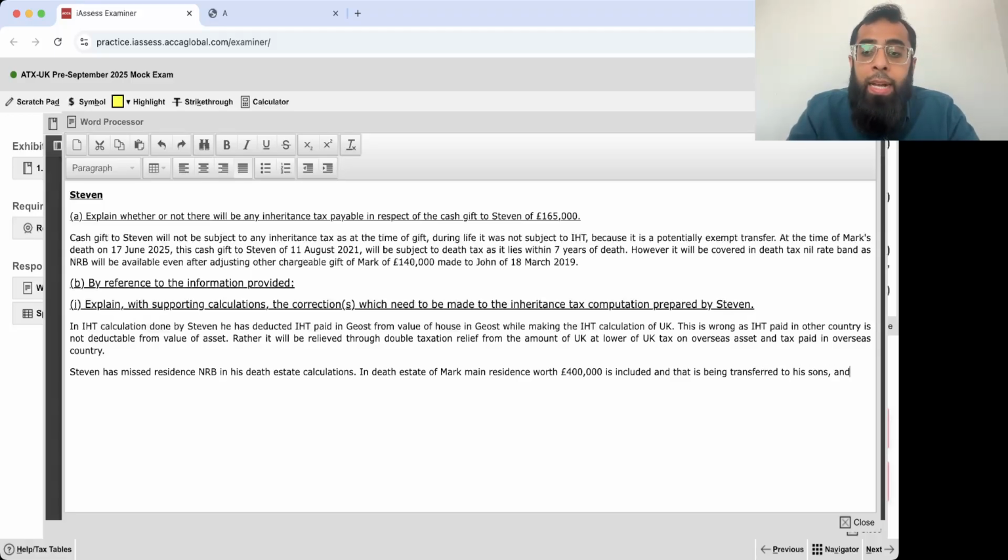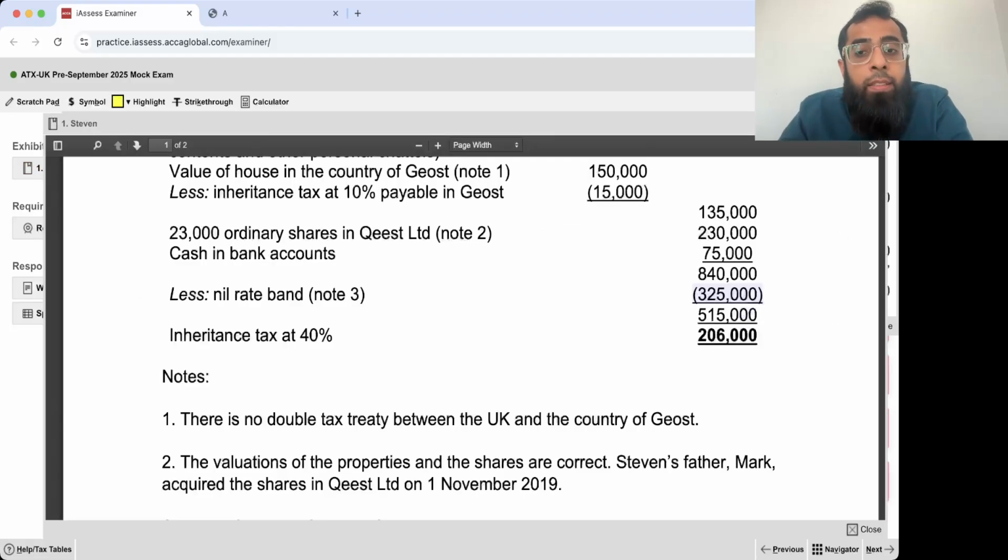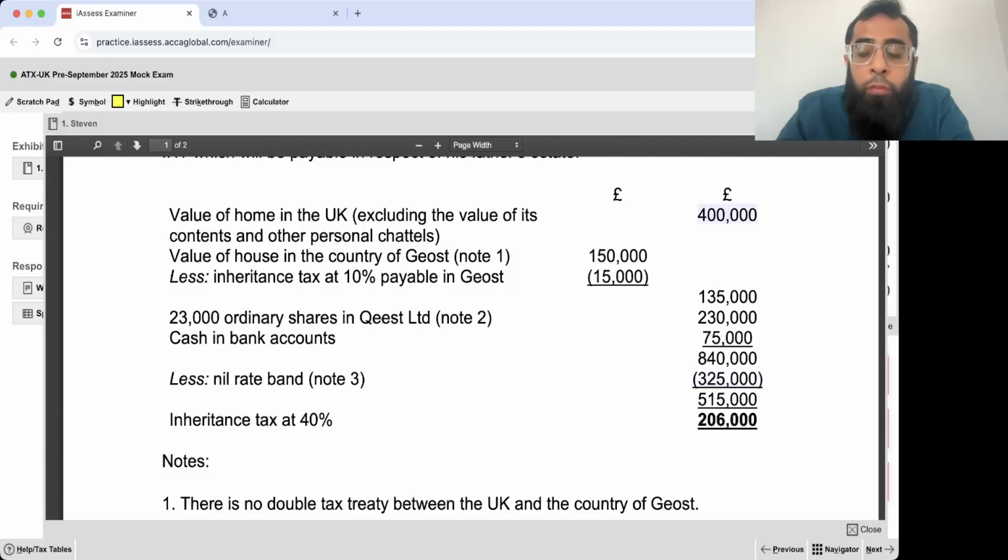Okay, and therefore, as a result, the residence NRB of 175,000 pounds should be available, because the main residence is being given to direct descendants. See, in the death estate, there is this main residence, their home of 400,000, which is being given to children. So, the residence NRB of 175,000 should be available.